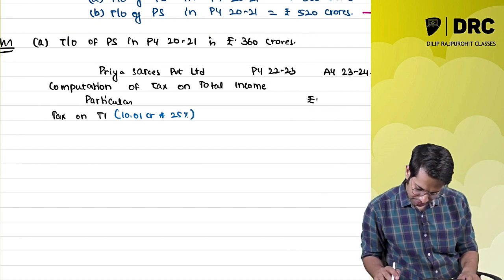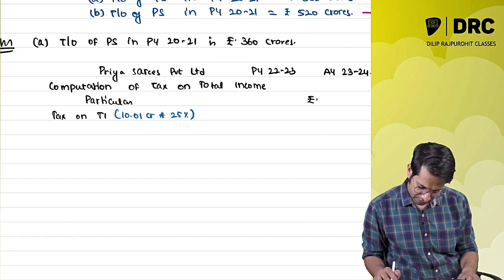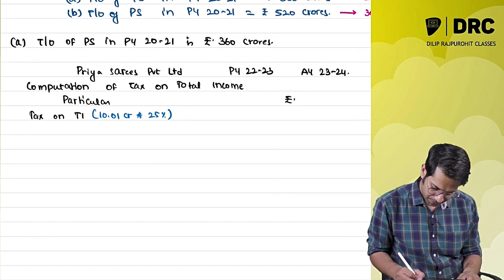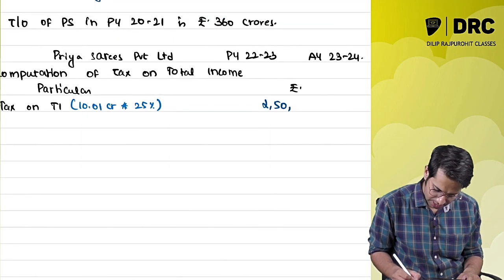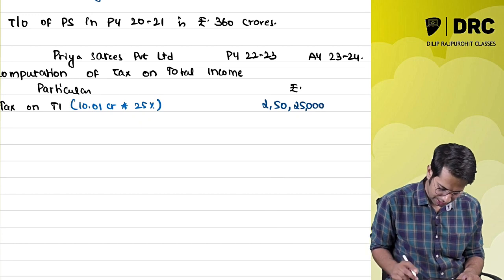So how much does it come to? In the first case it is 25%. It comes to 2 crore 50 lakhs 25,000.